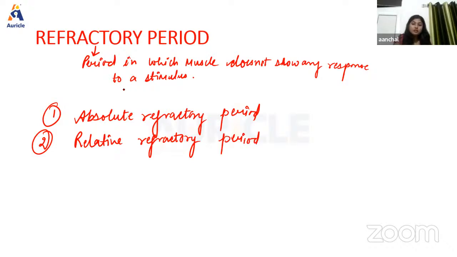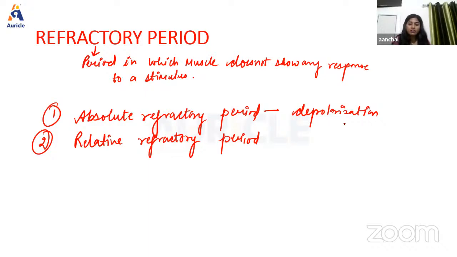Basically, this absolute refractory period is the period during which muscle does not show any response at all, whatever may be the strength of the stimulus. It is because of the depolarization during this period. Okay. So because depolarization occurs during this period, that's why the muscle does not show any kind of response. So a second depolarization is not possible, right?